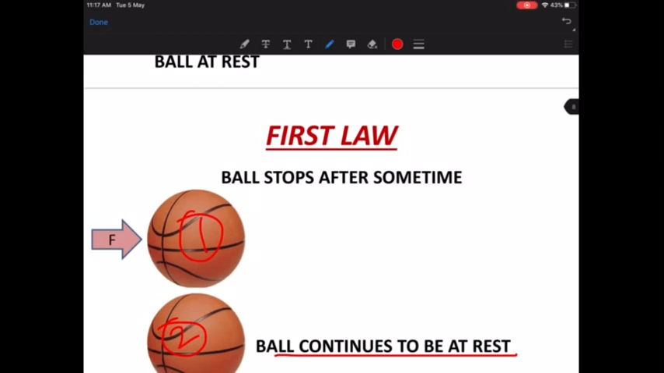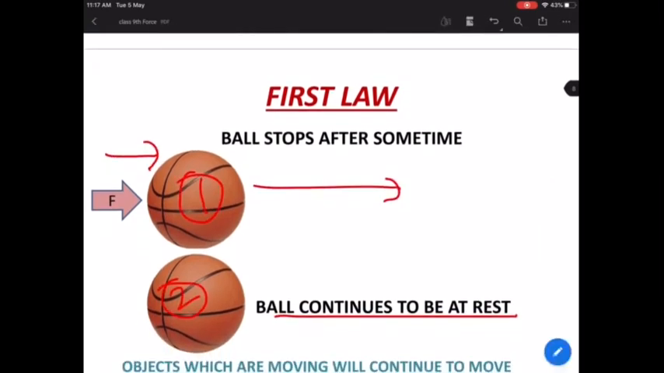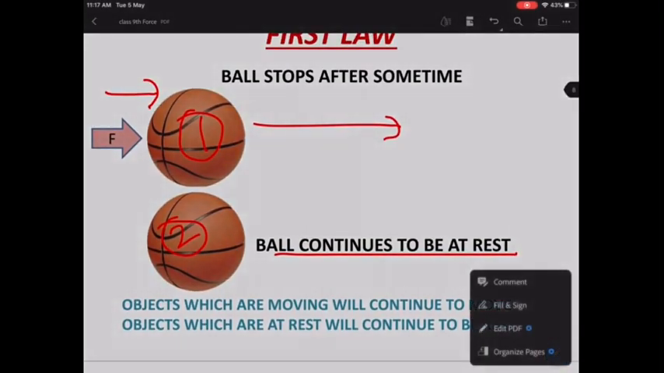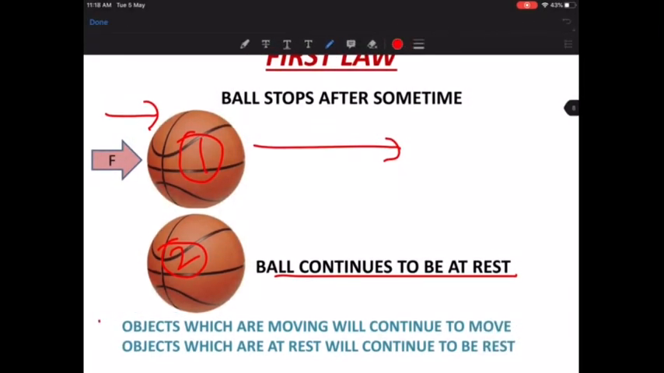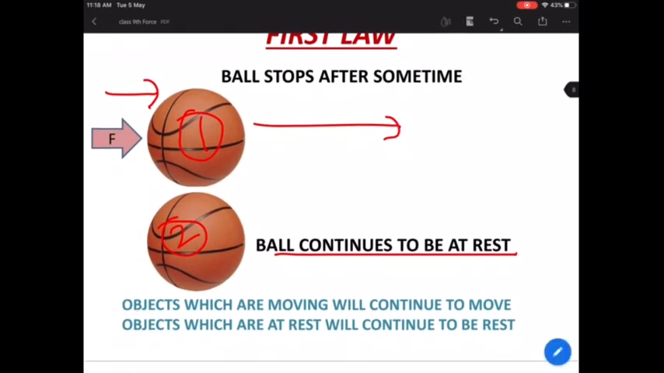Next, suppose in the first ball, if you apply a force, then the ball will continue to be in motion. Considering that there is no friction force, it will continue to be in motion. It will not stop. So these two statements are clear. What are the two statements I've told you? The first statement is that objects which are moving will continue to move, and objects which are at rest will continue to be at rest. This is exactly our first law of motion.